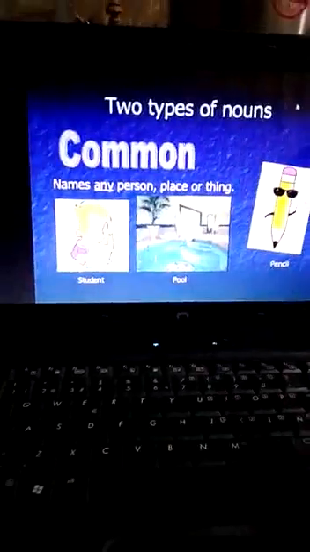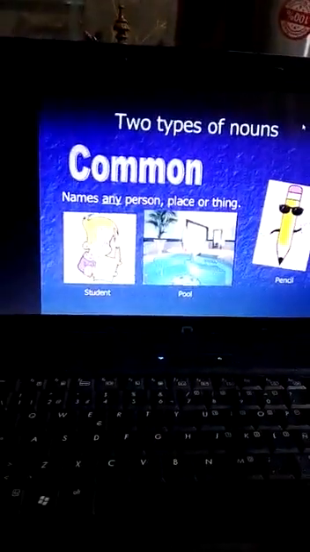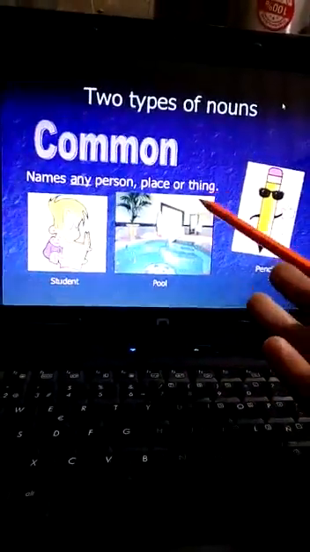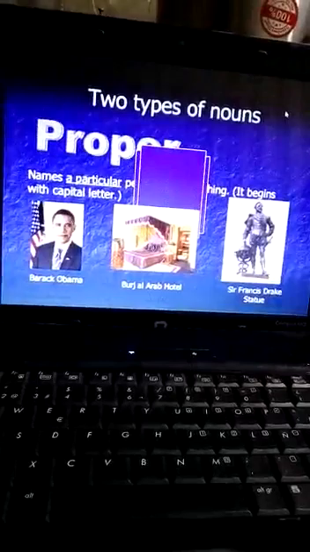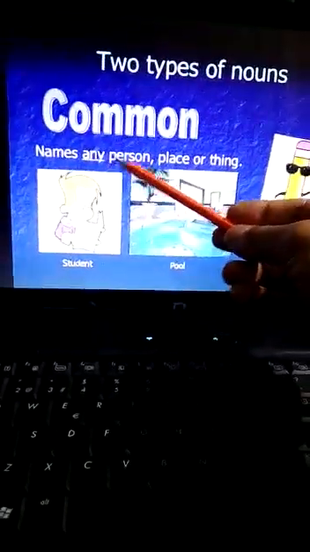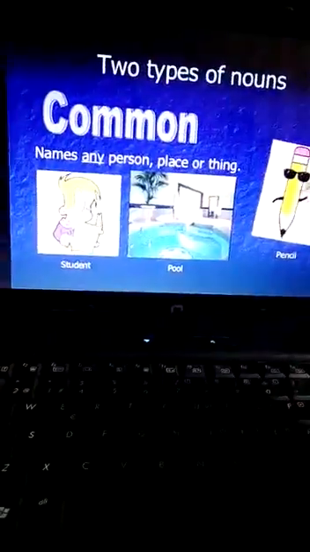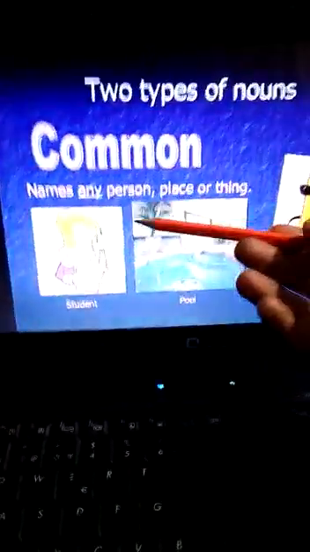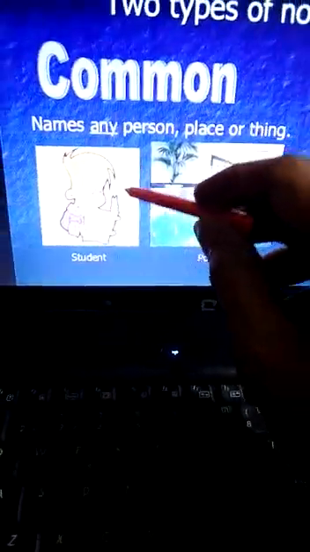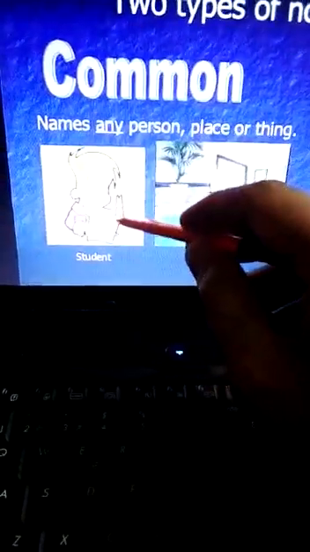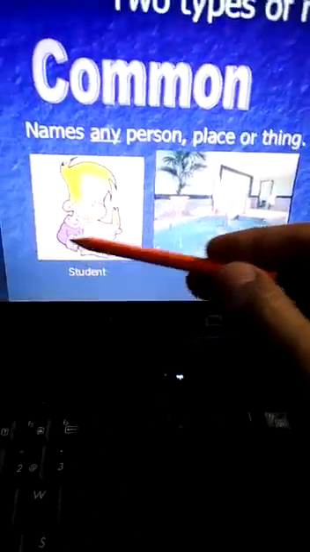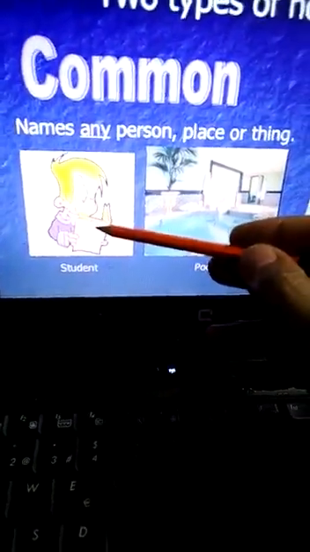Now there are two basic types of nouns. The first is common, and the second is proper. Let us discuss, first of all, what is a common noun? A common noun is the name of any person, place or thing. For example, student. A lot of students are there in the world. Any student. When we name the student, it would be a proper noun. Here is the picture of a student. Student is a common noun. But when we name it, for example, Shahid, it becomes a proper noun.